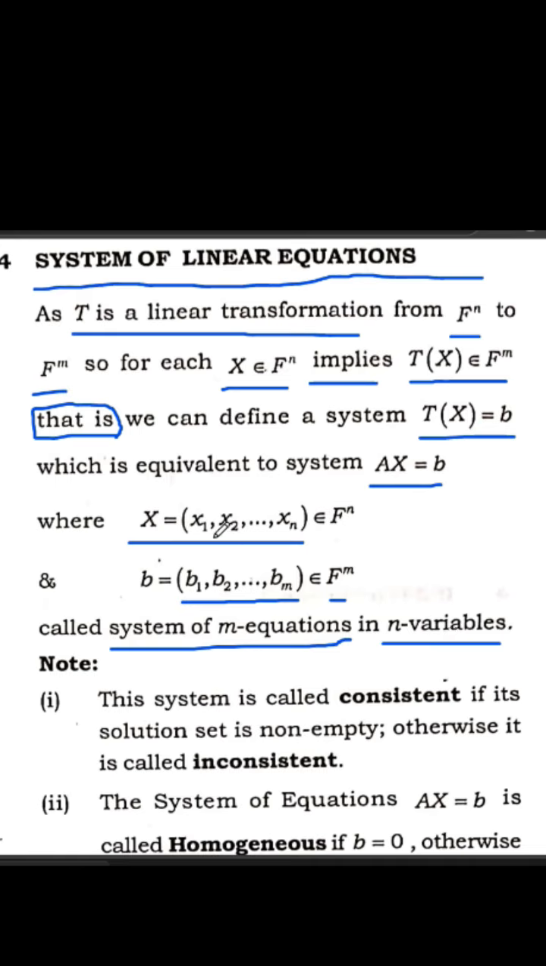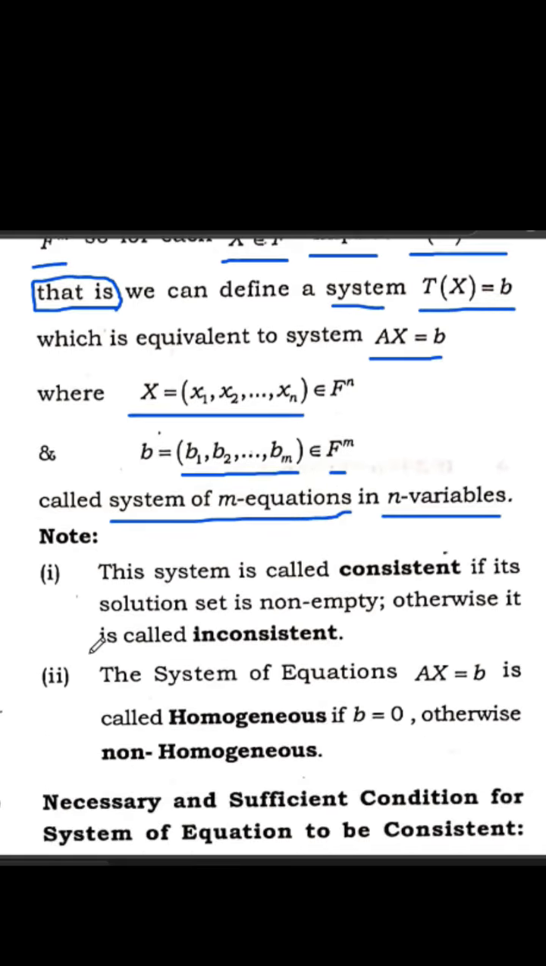So a system of m equations in n variables. How many variables are there? n variables. It will be called a system of m equations in n variables.